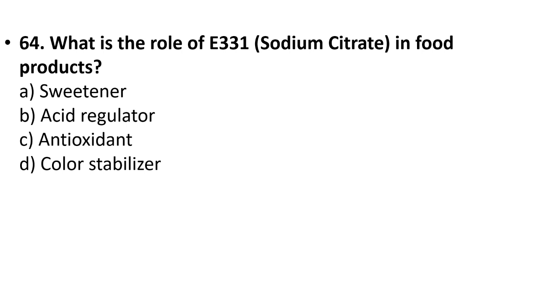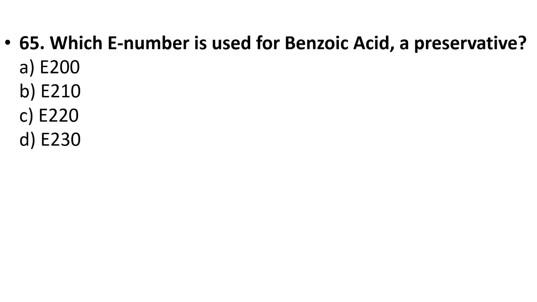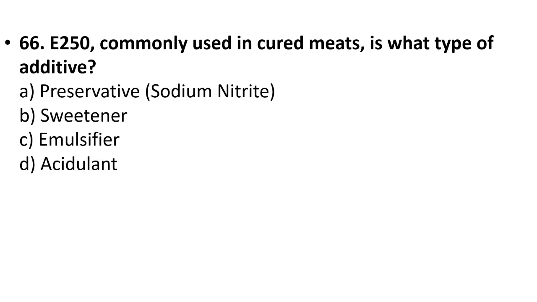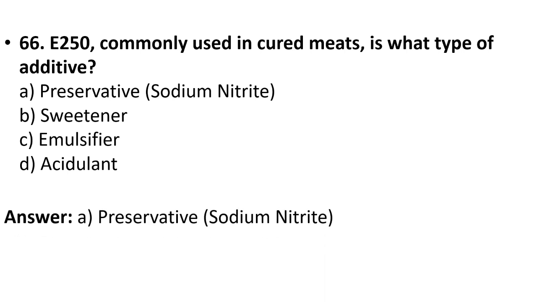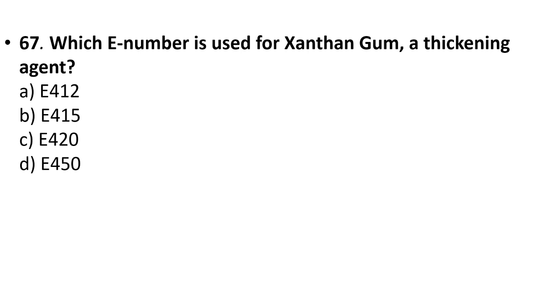64. What is the role of E331 sodium citrate in food products? Sweetener, acid regulator, antioxidant, color stabilizer? Your answer is option B, acid regulator. 65. Which E number is used for benzoic acid, a preservative? E200, 210, 220, 230. Your answer is option B, 210. 66. E250, commonly used in cured meats, is what type of additive? Preservative, sweetener, emulsifier, adulterant? Your answer is option A, preservative, sodium nitrite. 67. Which E number is used for xanthan gum, a thickening agent?